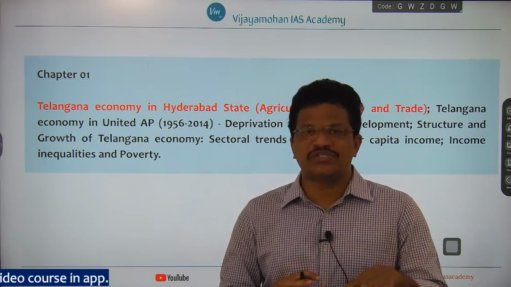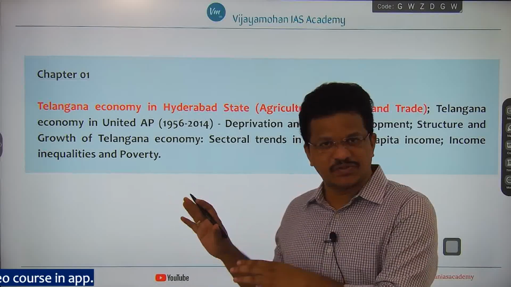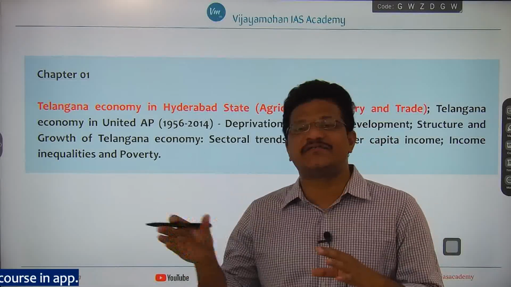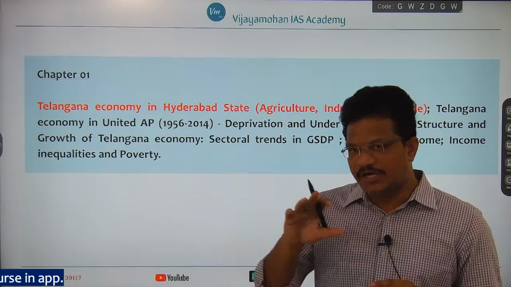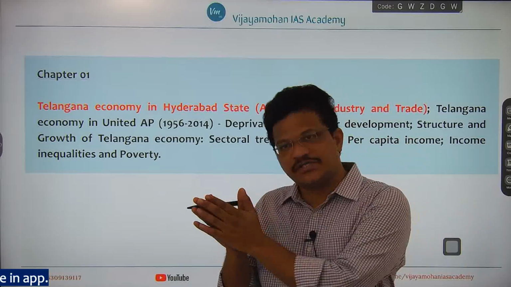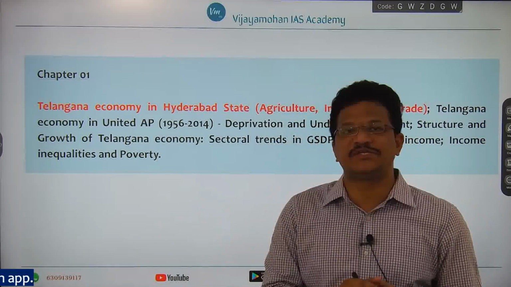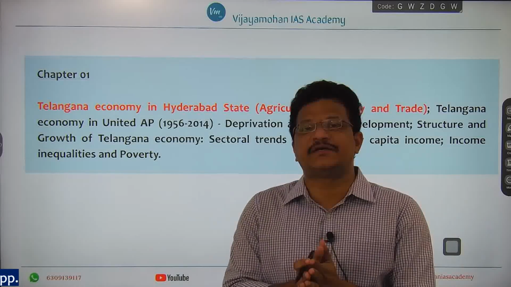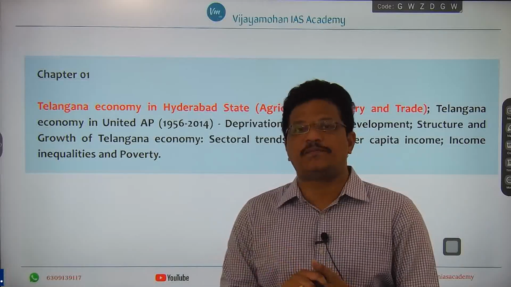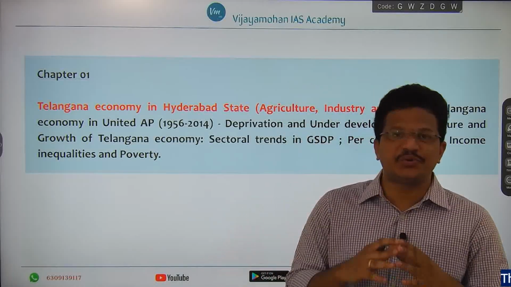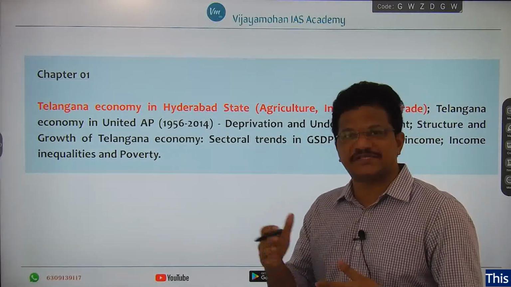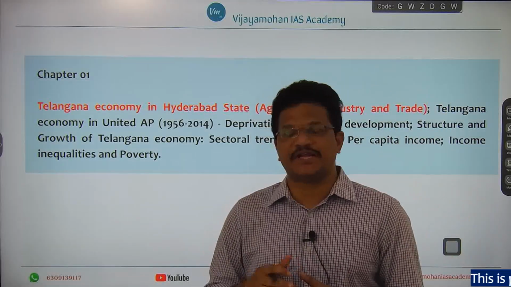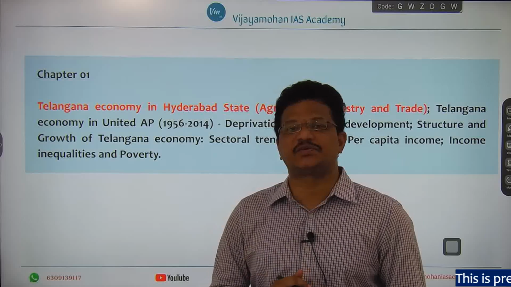So you have to selectively read the sources and connect them with your syllabus. According to your syllabus, you refer to the sources, extract the information, then consolidate it in notes form, so that it will be easy for you to revise when the examination is nearby, when the examination is going to be conducted soon, right.